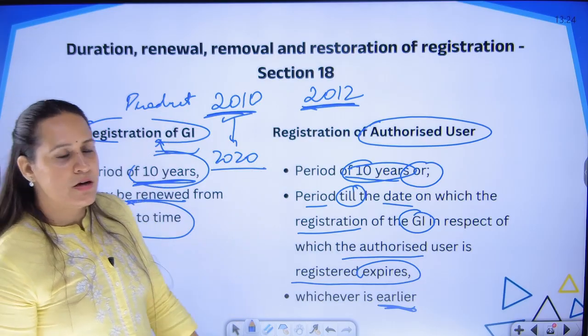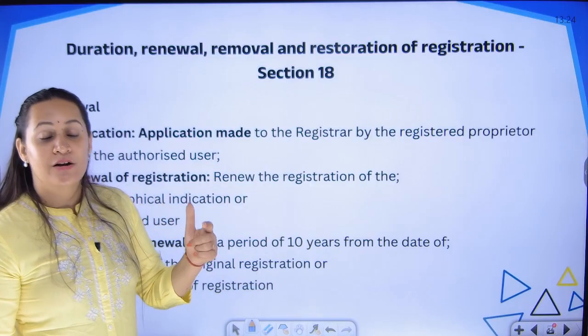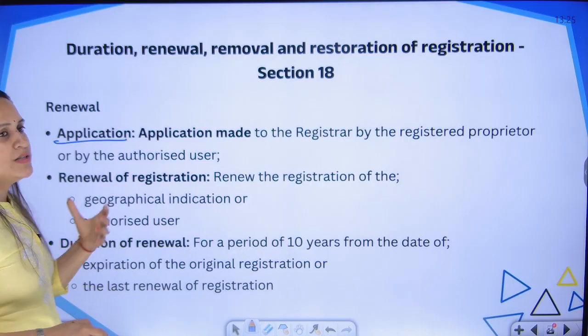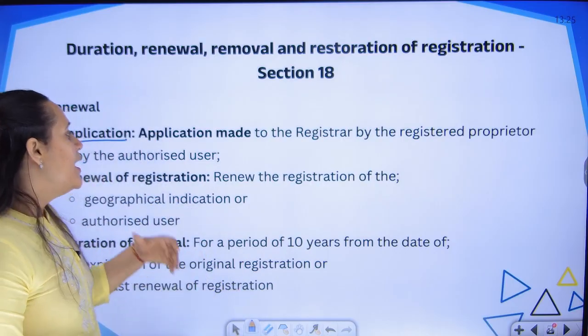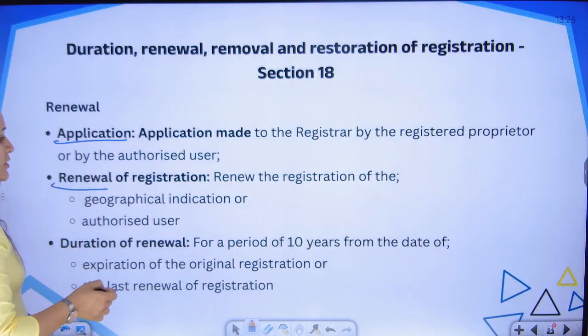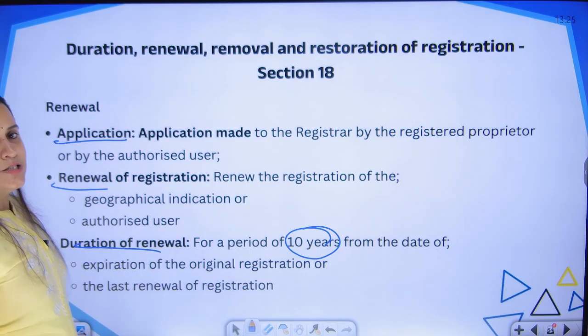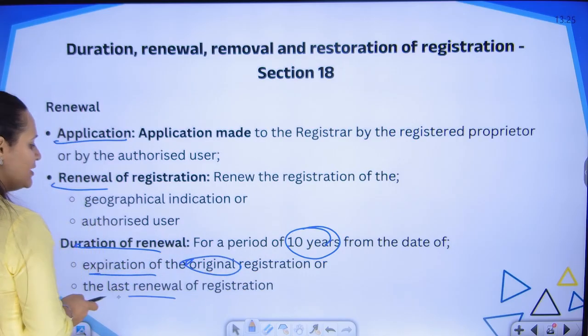Once the period expires, obviously they have an option of renewing the application, renewing the registration. So, again an application is required to be submitted to the registrar in the prescribed form along with the necessary fees, and the registration is also further going to be given for a duration of 10 years. That 10 years is from the expiry of the original registration or last renewal.